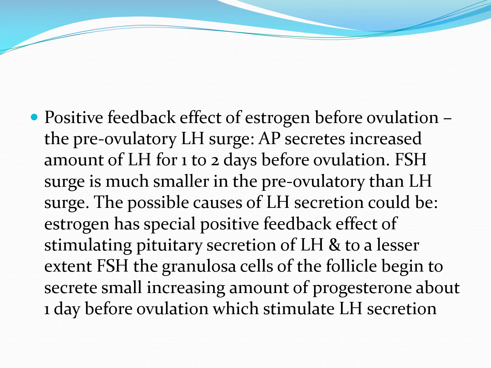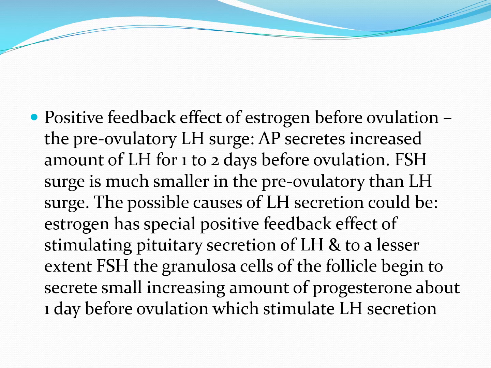The granulosa cells of the follicle begin to secrete small, increasing amounts of progesterone about 1 day before ovulation. So it is the positive feedback effect of estrogen just 1 to 2 days before the ovulation that produces the release of LH and FSH.